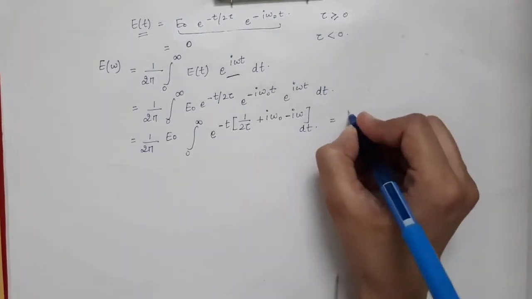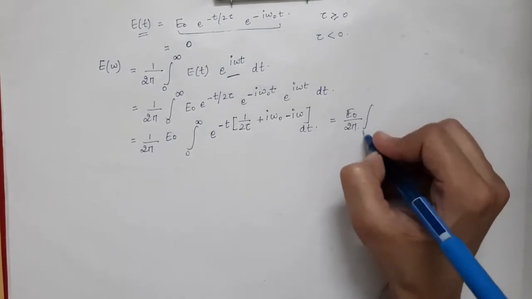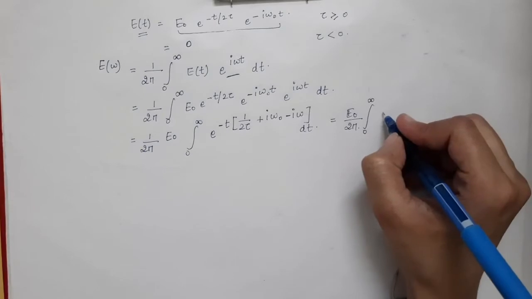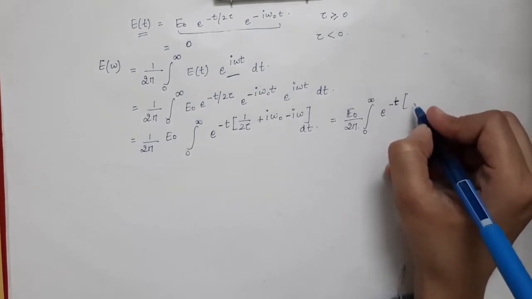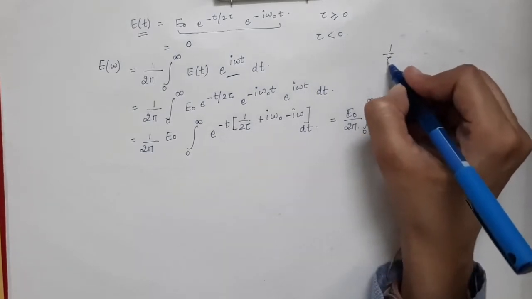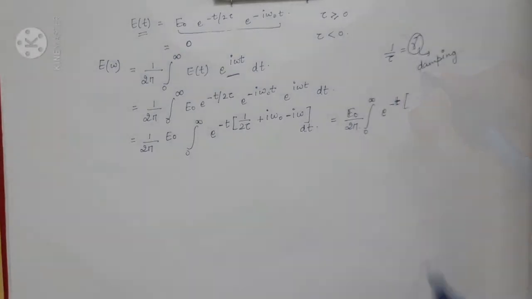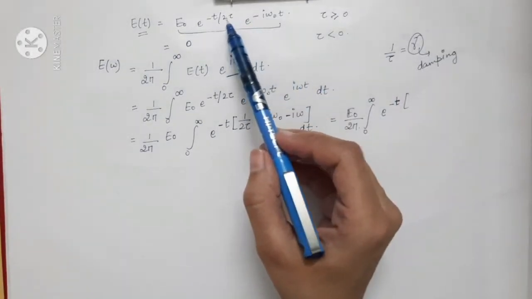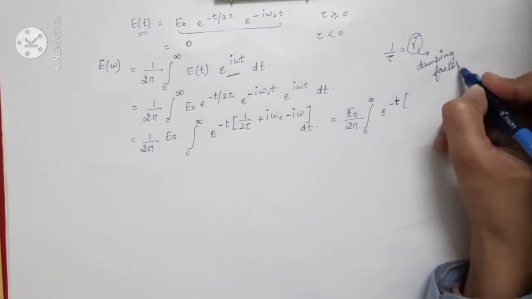So this one will be written as E0 divided by 2 pi, integral from 0 to infinity. Now this can be written as t into 1 by 2 tau. So this 1 by tau can be written as gamma, which is the damping factor.